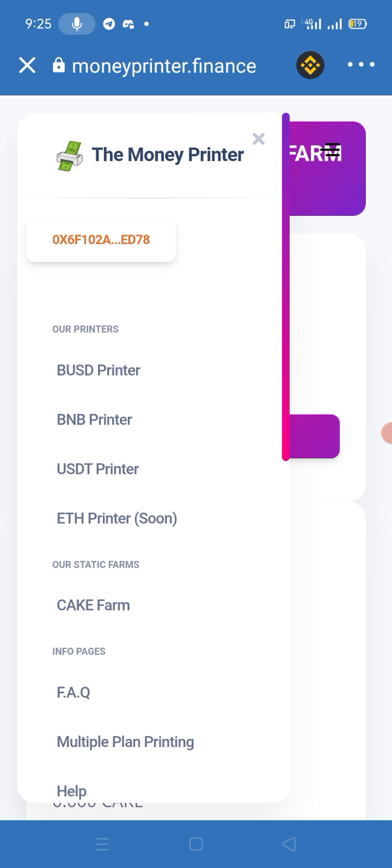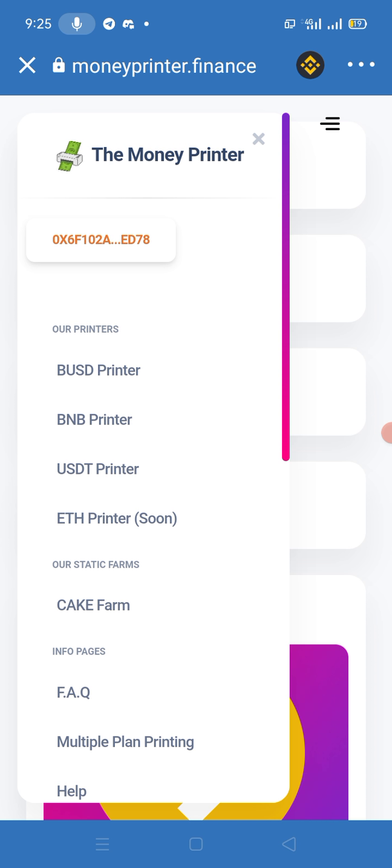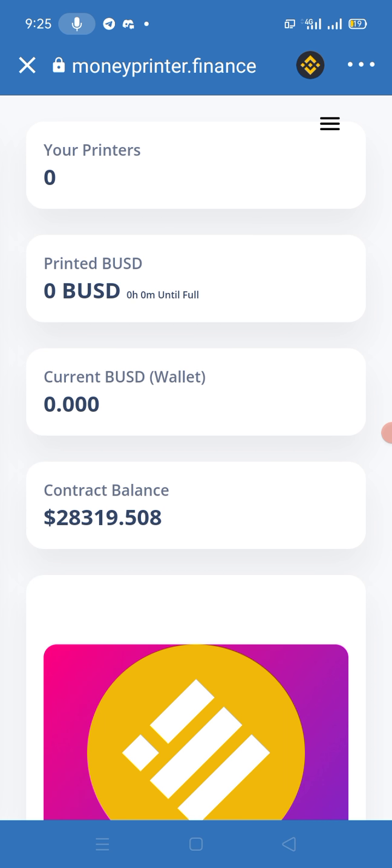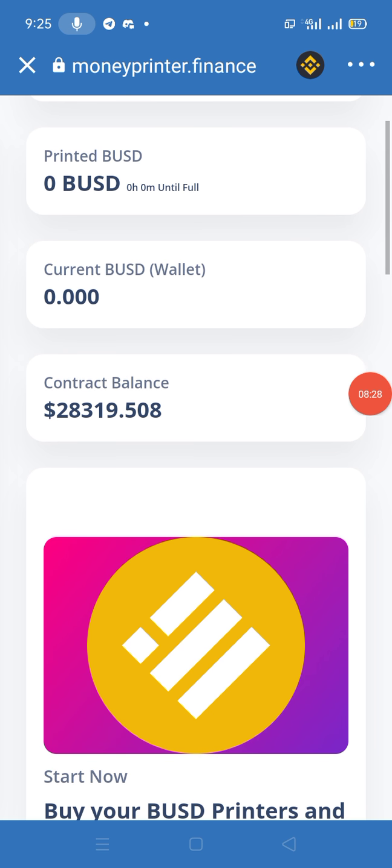If you want to invest your BUSD in this site, you click on the bust printer, then you will find this page. Here you can see that your printer is zero, printed bust is zero, current bust is zero, and the current balance is showing here.